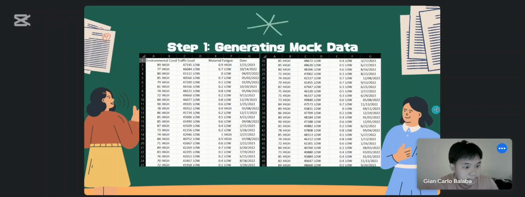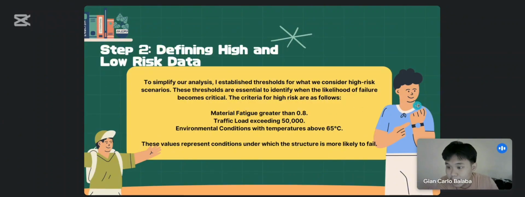And step 2, defining high risk and low risk data. To simplify our analysis, we established thresholds for what we considered high-risk scenarios. These thresholds are essentially to identify when the likelihood of failure becomes critical. The criteria for high risk are as follows. It is high risk if the material fatigue is greater than 0.8, if the traffic load is exceeding 50,000, and if the environmental condition temperature is above 65.